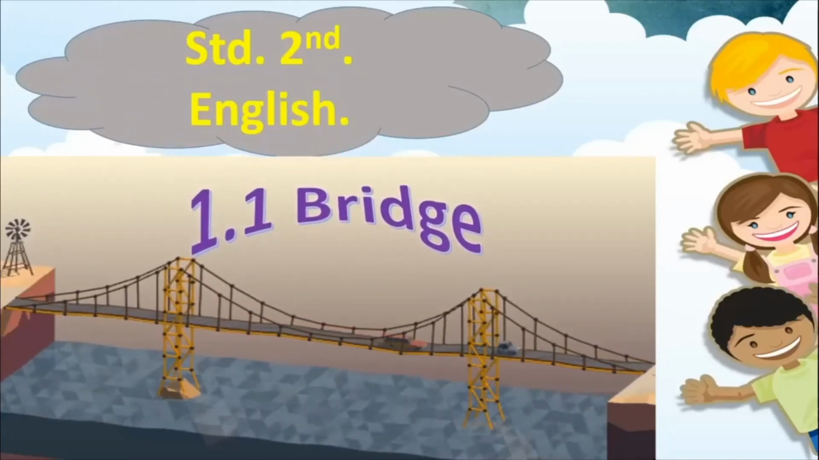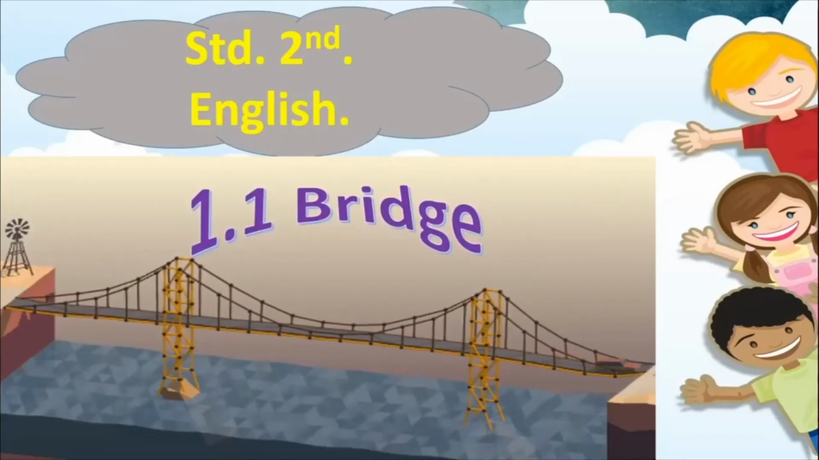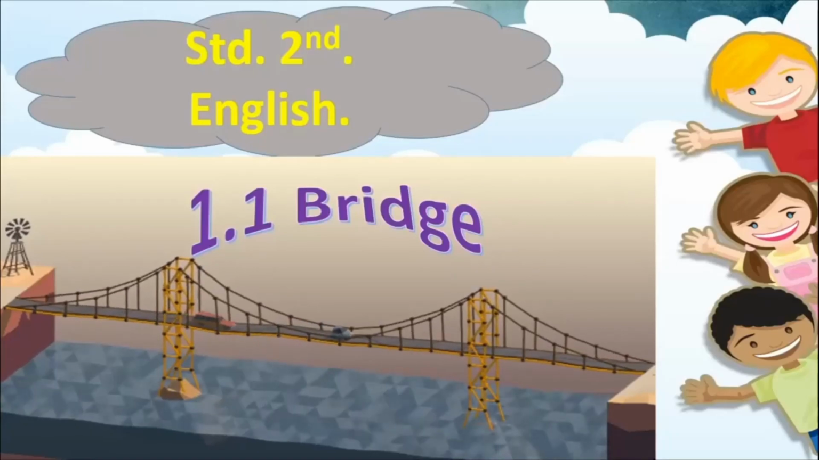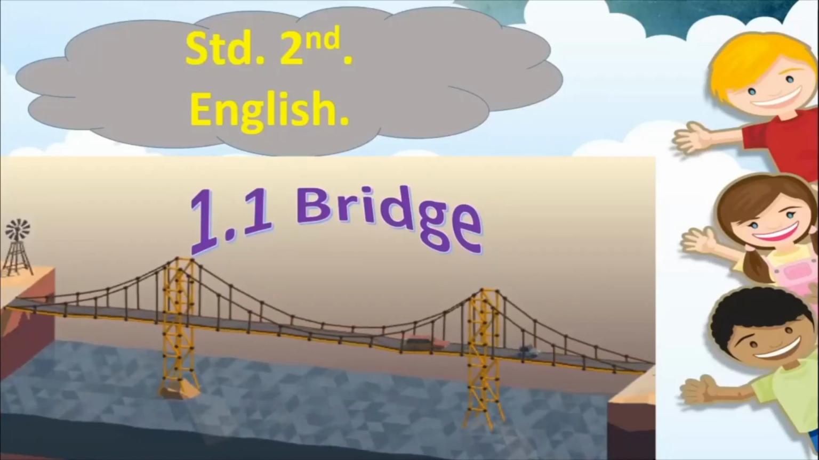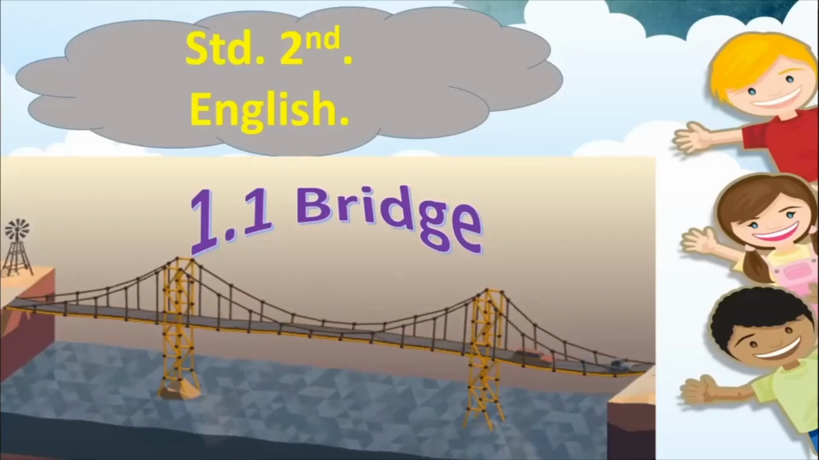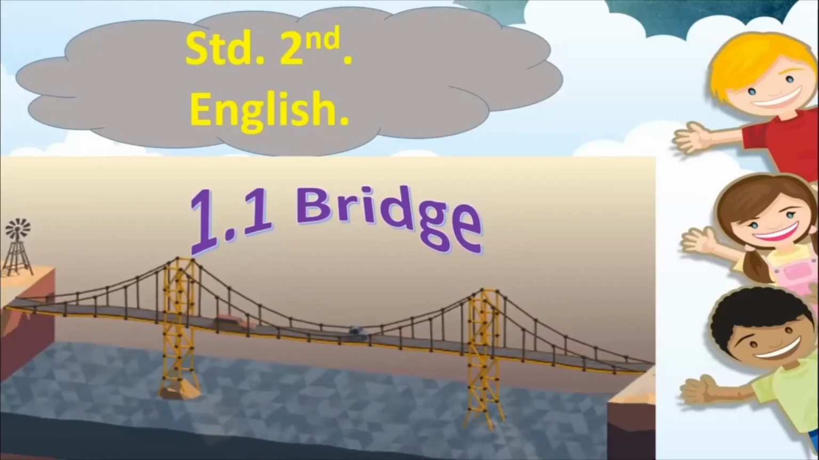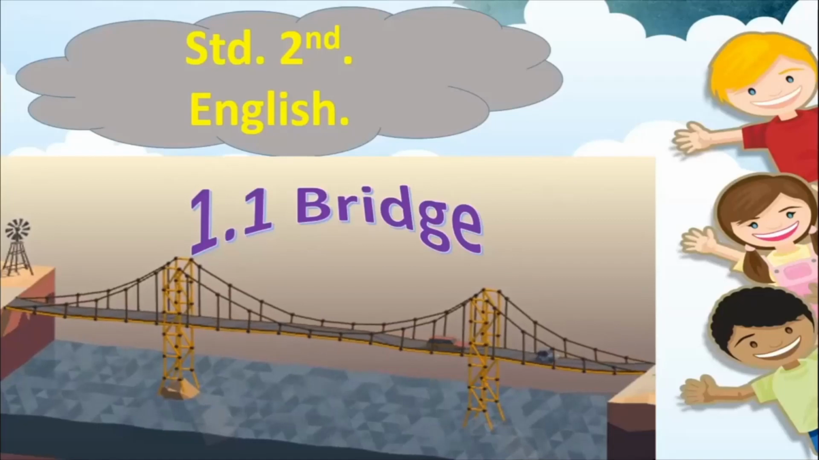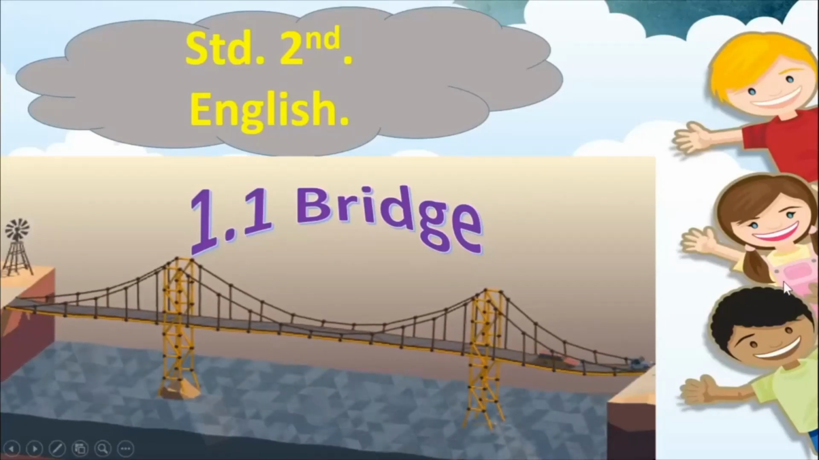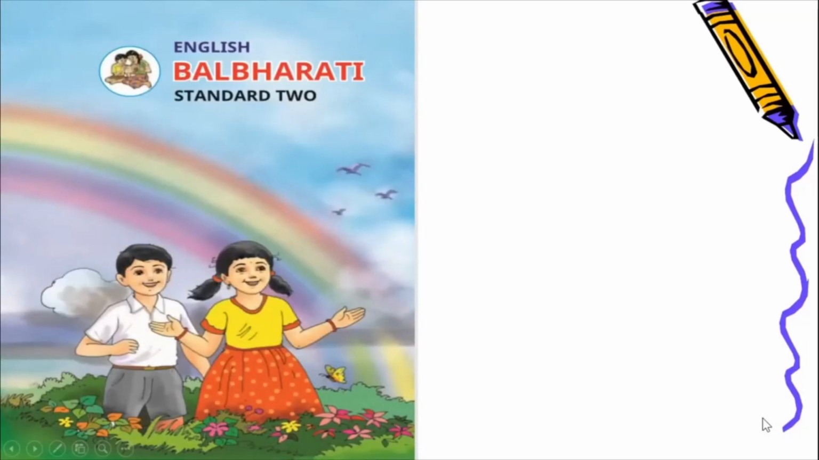Today we are going to do lesson number 1.1 from your English textbook, and it is a beautiful poem about rainbows, and the name of the poem is Bridge. Since this is the first video where we are meeting each other, we are going to look at a textbook also before we move on. So see children, this is your standard 2nd textbook.